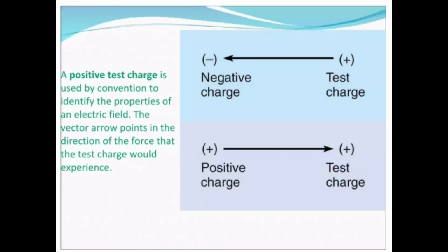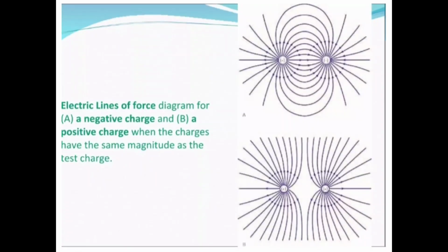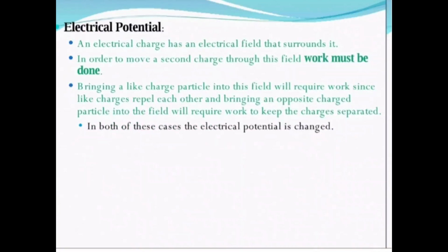Next, a positive test charge is used by convention to identify the properties of an electrical field. The vector arrow points in the direction of the force that the test charge would experience. This is the electrical lines of force diagram. The electrical lines of force diagram for A negative charge and B positive charge when the charges have the same magnitude as the test charge.